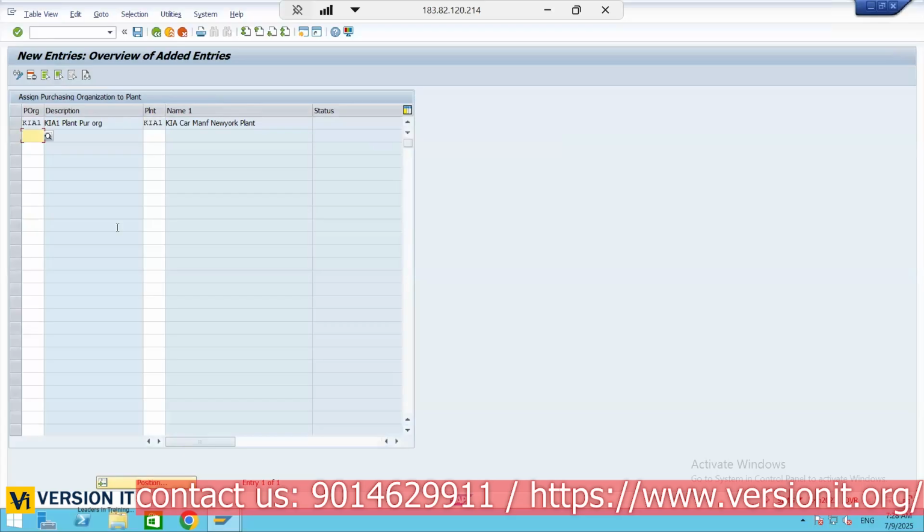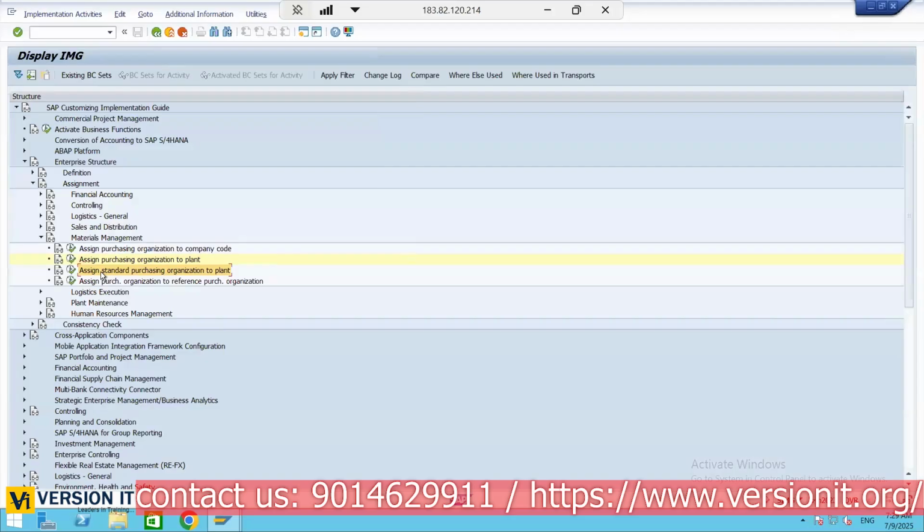So if any purchase organization is responsible to procure the material for a particular plant, then that is called a plant specific purchase organization. Now KIA2 is there. This is also responsible to procure the material only for the KIA2 plant. Plant specific purchase organization. Now we can see that for a single plant, we may have more than one purchasing organization.